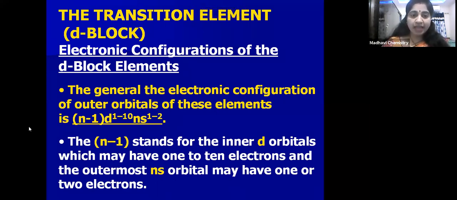Okay, so what does n minus 1 stand for? It is the inner d orbital, which is having electrons from 1 to 10. And what does ns stand for? ns is nothing but the outermost s orbital. So the inner d orbital consists of 1 to 10 electrons, and the outermost ns is having 1 to 2 electrons. Okay, right?